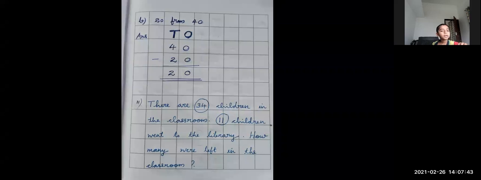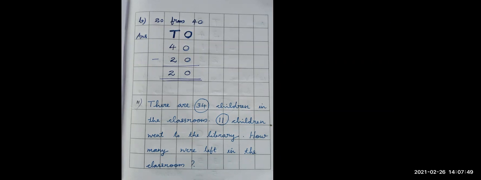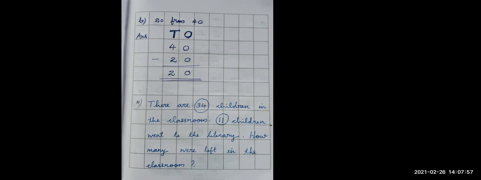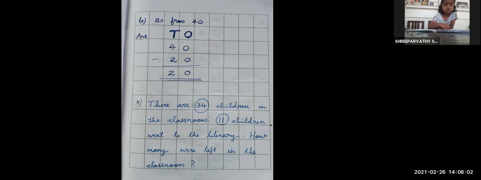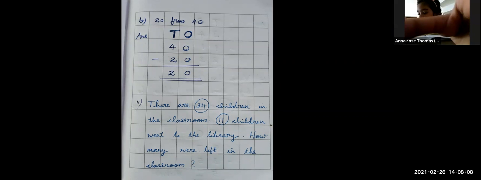Ma'am, Sripadi completed full. Okay, ma'am, very good. Did you write the answer? Yes, ma'am. What is the answer? What answer did you get? 23. Ah, very good. 23 children. Very good. Another one completed.